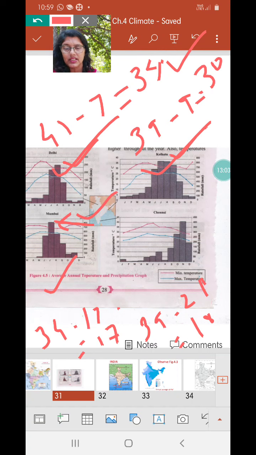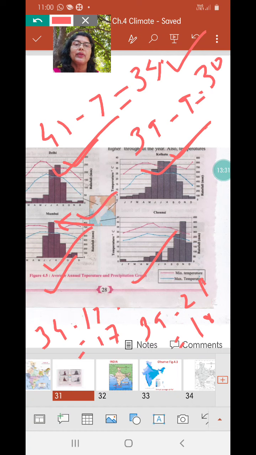And these two cities, that is Mumbai and Chennai, both have equable climate. Reason being they are on the coastal side. They are on the coast of India, and being on the coastal side, they are influenced by the humidity that they receive from the sea. So their climate is warm and humid throughout the year. So they have equable climate, not much difference in summer and winter temperature at all.